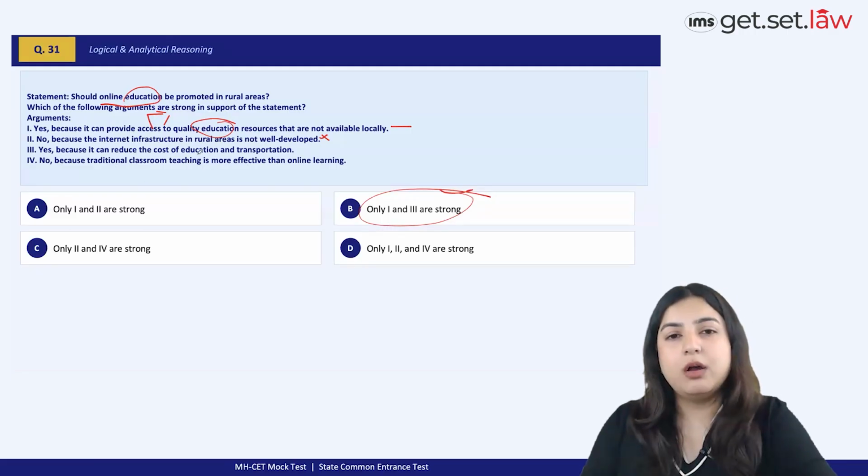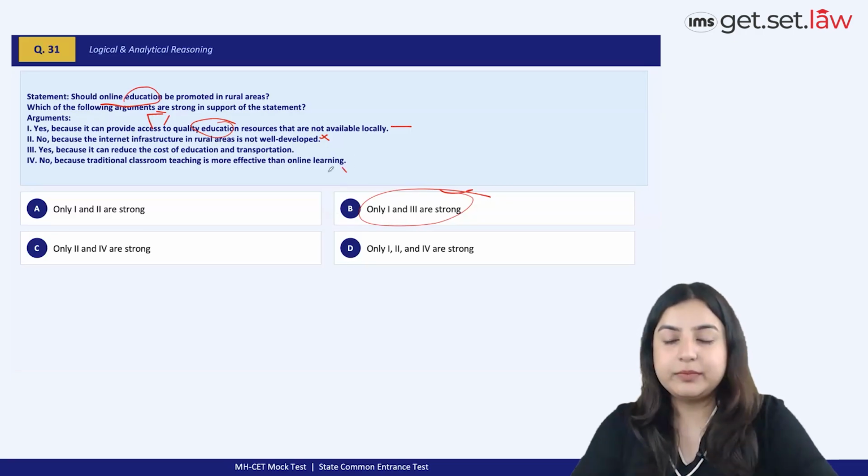Now, there is no consensus per se. There is no proof that traditional classroom teaching has to necessarily be more effective than online learning. So fourth is also a weak argument at that. Option B is the best one.